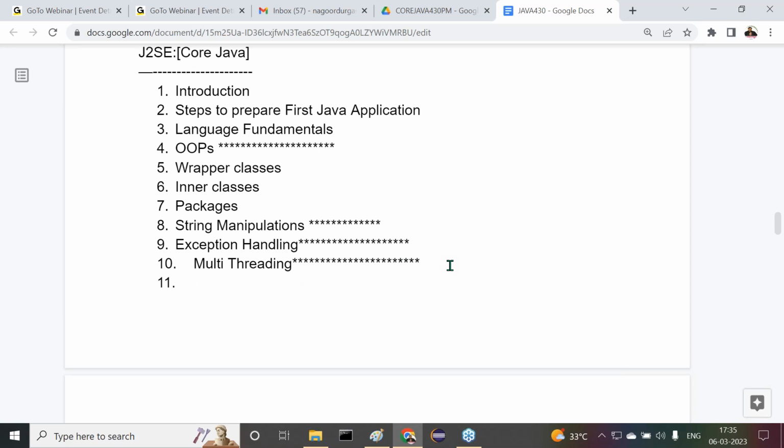Important one, and at the same time a somewhat confusing concept, but don't worry, I'll make it very simple. I have some tips to work with multi-threading. I'll make you understand multi-threading in a very simplified manner. The total concept is very simple, and we can easily understand multi-threading. No need to worry about it.